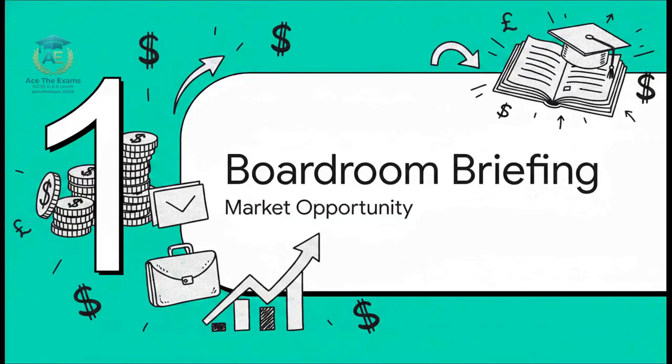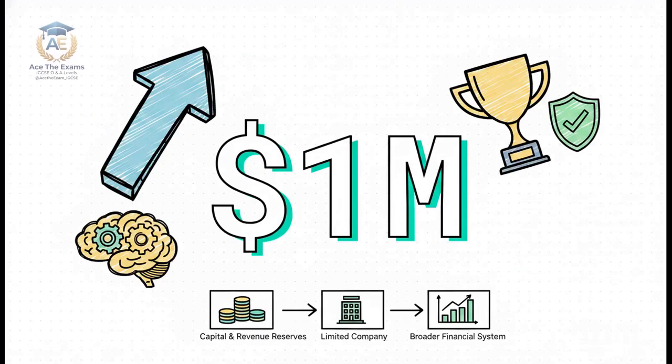Section 1. The boardroom briefing. Let's establish our market opportunity. Mastering the complex framework of capital and revenue reserves isn't just some optional module you can skim over. This is a mandatory, high-stakes topic that appears in every single Cambridge exam series without fail. Whether you're extracting data for a multiple-choice question or building out a massive, high-tariff structured written response, you have to have a concrete, bulletproof understanding of how an account like share premium operates versus your standard retained earnings.